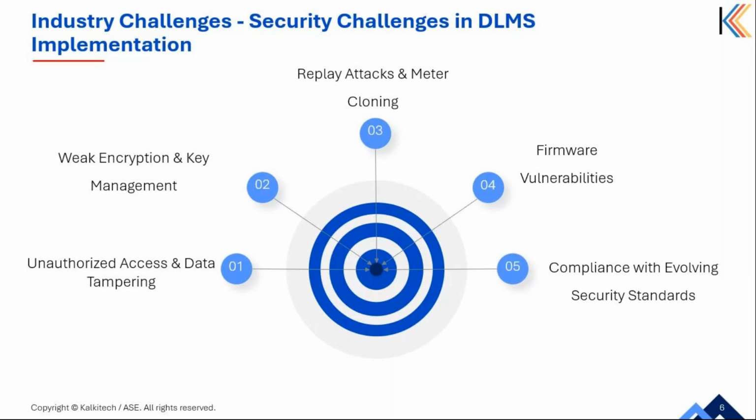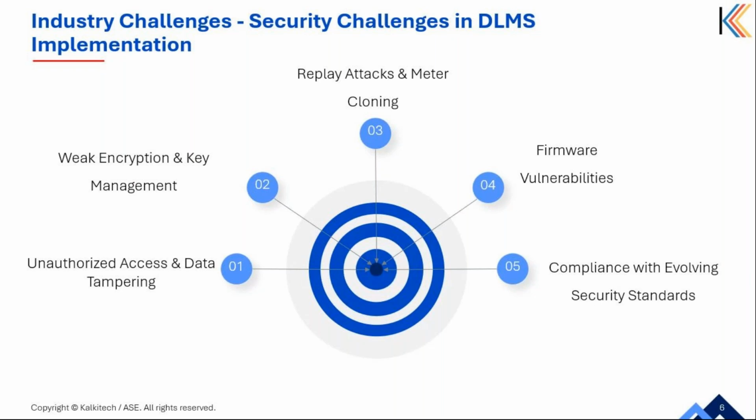Some real world examples of such vulnerabilities being exploited are the Mirai botnet attack, the Puerto Rico smart meter hacking incident of 2009, and the Dragonfly cyber attack that happened in 2015. So these incidents highlight why firmware vulnerabilities in smart meters must be proactively identified and patched prior to the deployment.